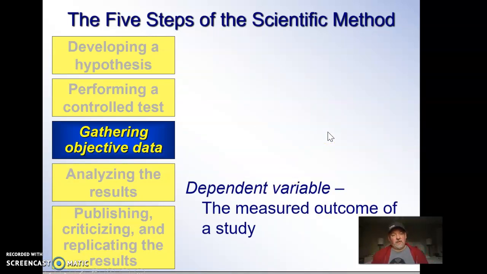And then the dependent variable. So we gather data. Now notice I'm going to put up here, when we perform a controlled test, the independent variable is what I change as the experimenter. So I would say this person gets the drug, this person doesn't get the drug. That's the independent variable. It's independent because I can move it around, like it's totally independent.